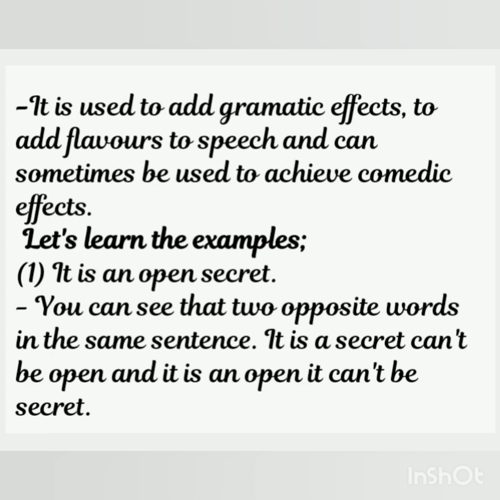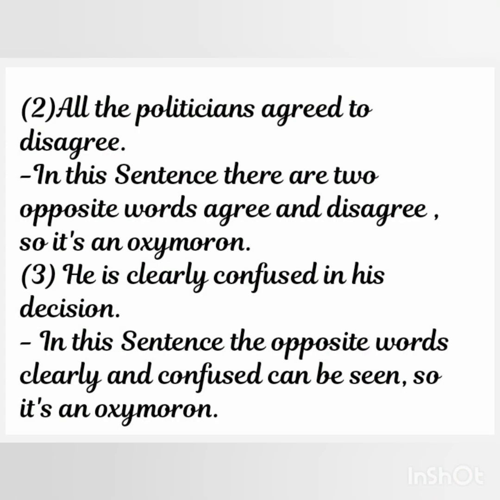Number 1. It is an open secret. You can see the two opposite words in the same sentence. It is a secret, it can't be open, and it is open, it can't be secret. So here you can see the oxymoron. Let's look into another example. All the politicians agree to disagree. In this sentence, there are two opposite words, agree and disagree, so it's an oxymoron. Number 3. He is clearly confused in his decision. In this sentence, the opposite words clearly and confused can be seen, so it's an oxymoron.